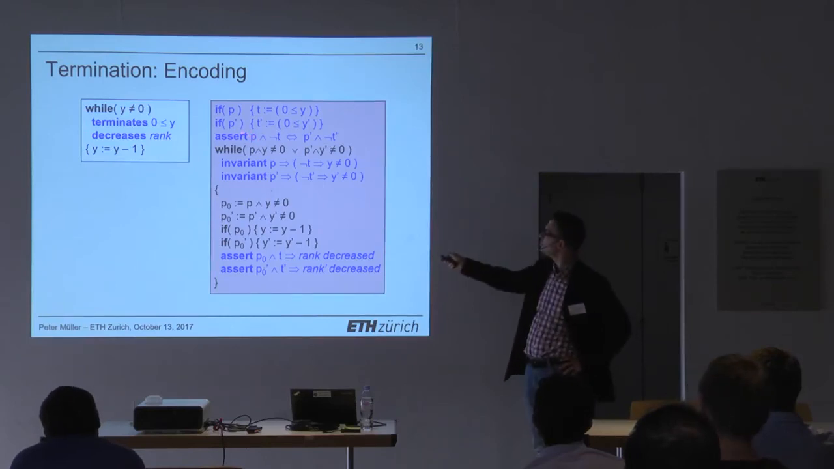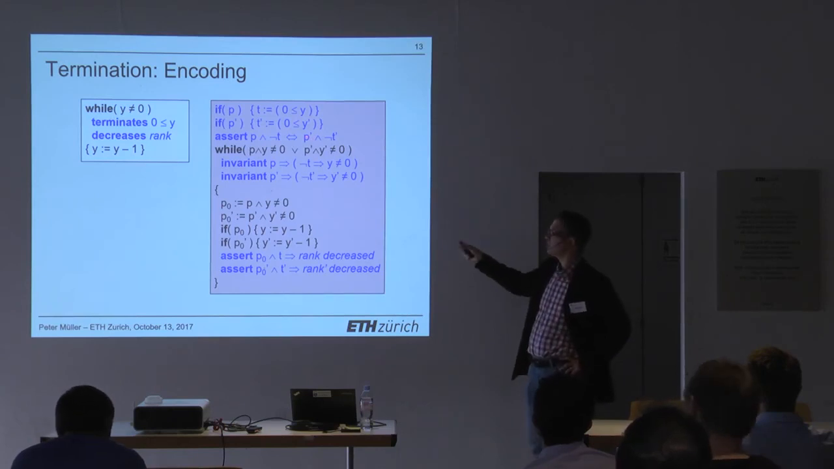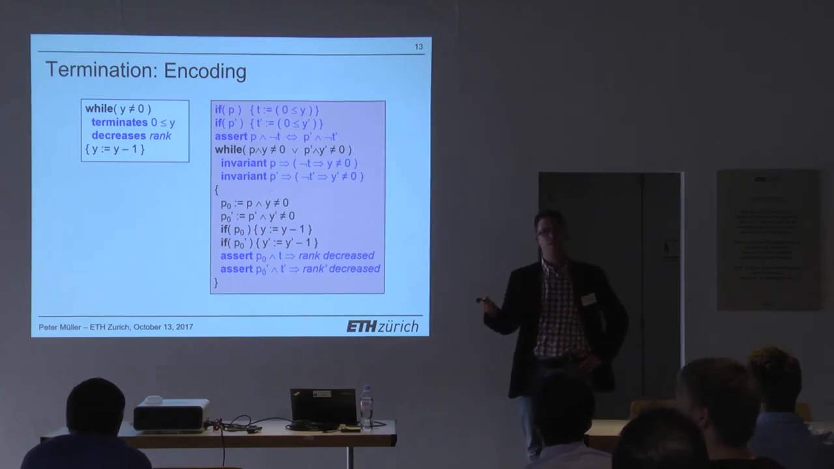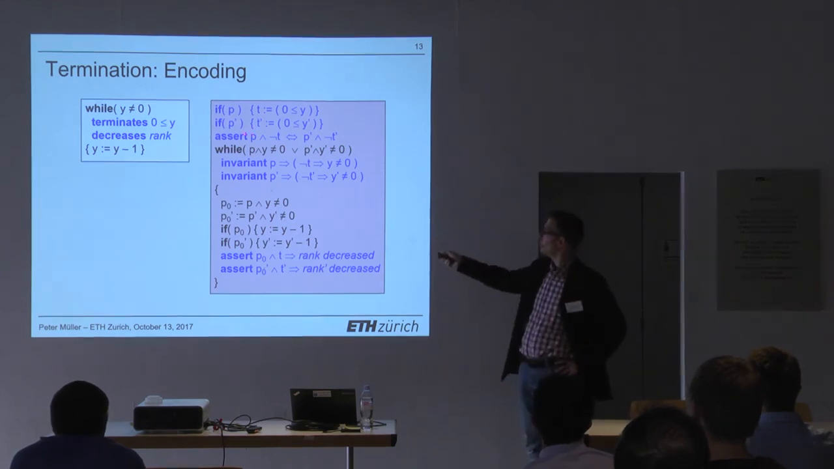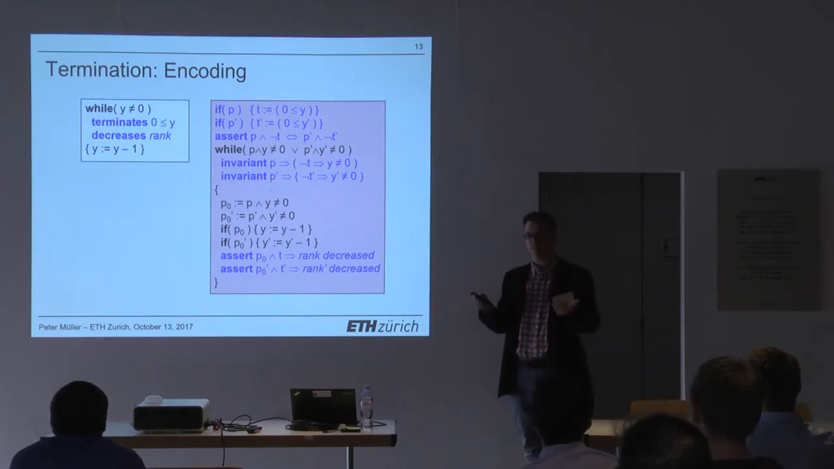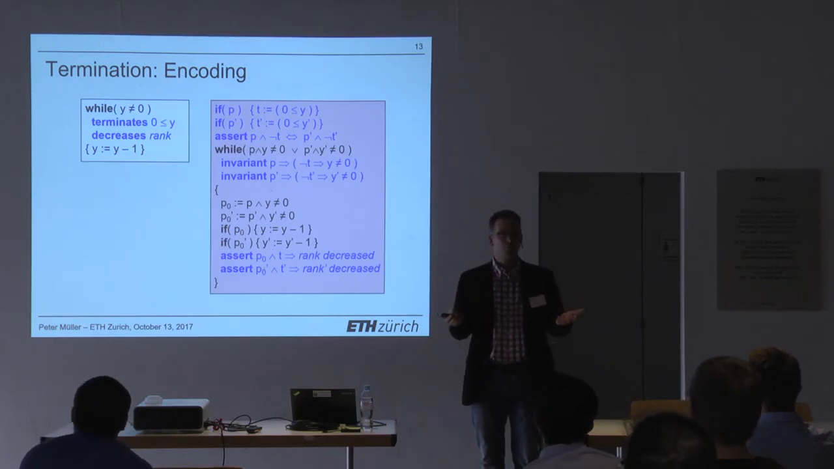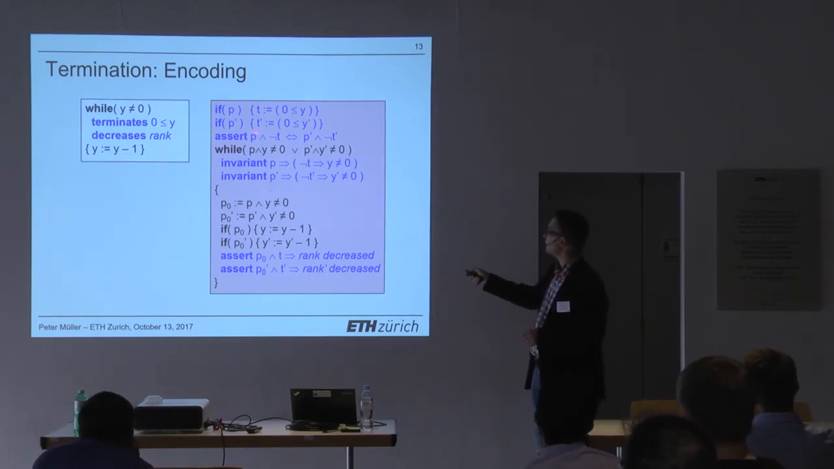Let's assume p is true and p prime is false. That means the second execution doesn't even get there. The second execution doesn't execute that loop. And therefore, we want the first execution to definitely terminate, right? Otherwise, you would have one execution that terminates because it doesn't even execute the loop, and the other execution runs forever. And this assertion makes sure that's the case.